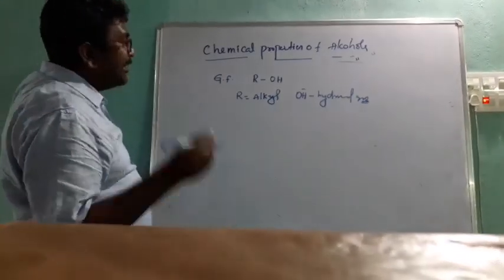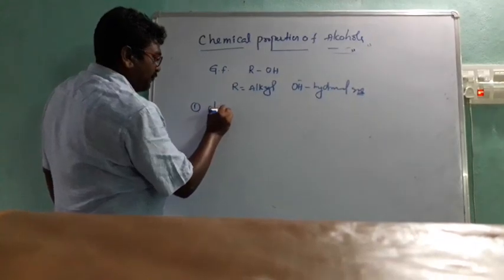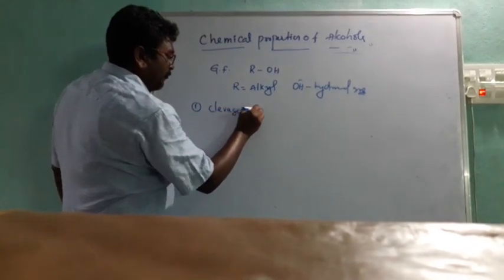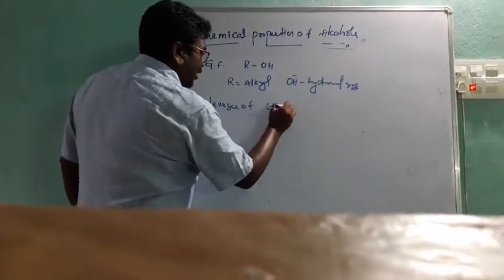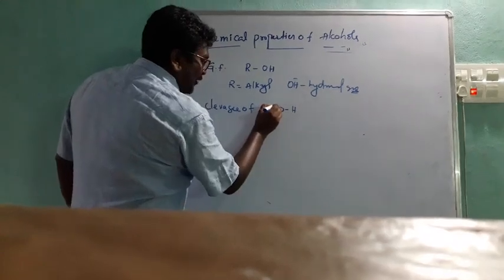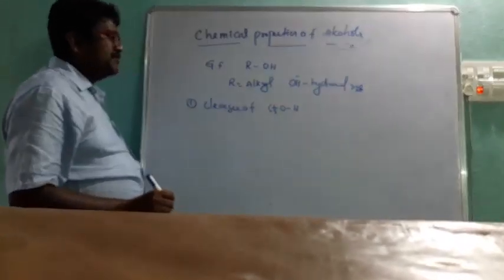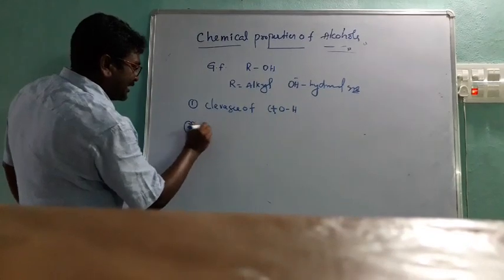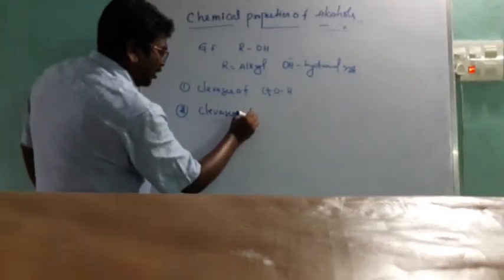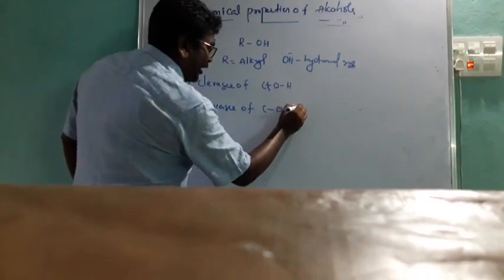In alcohols, generally two types of cleavages take place. One is cleavage of CO, and the second one is cleavage of OH.